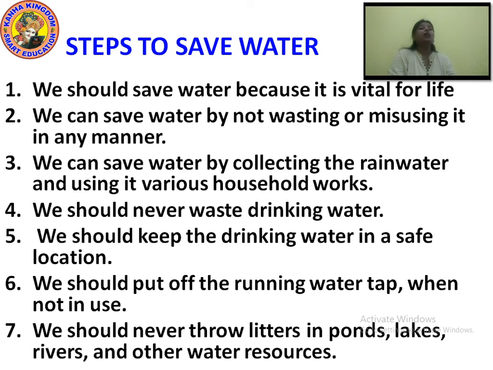We can collect rainwater, and we can use that rainwater for our household work. We should keep the drinking water safe and secure. We should not leave the water tap running, okay, and we should not throw litter in ponds, lakes, rivers and other water resources. Okay, so this was the chapter Water on the Earth.